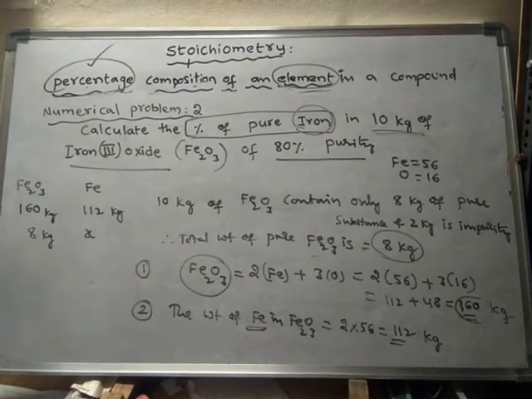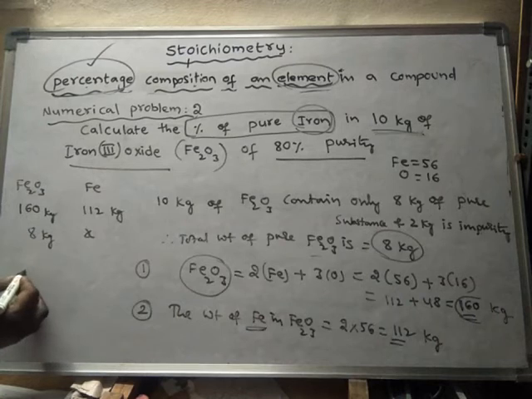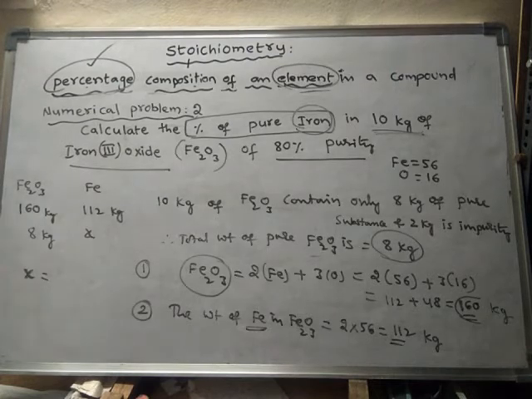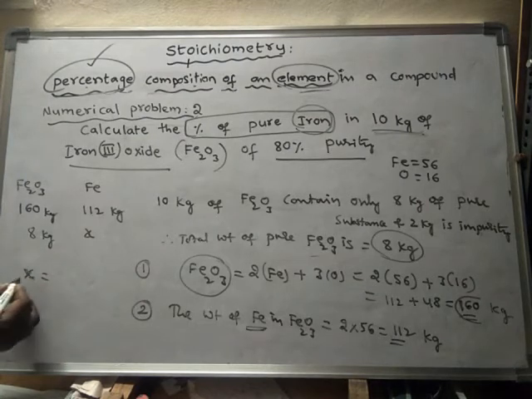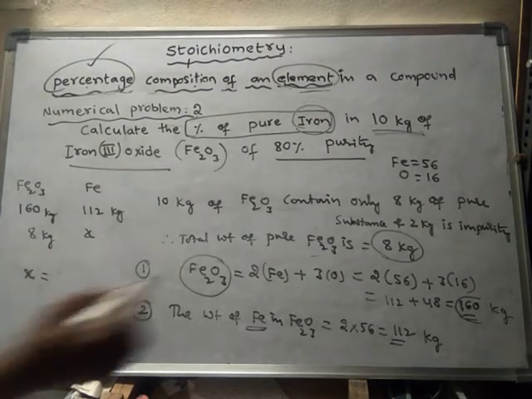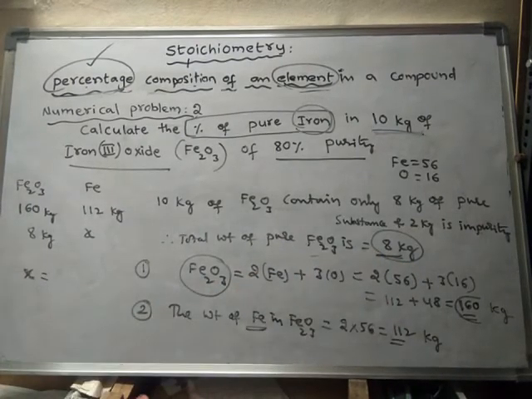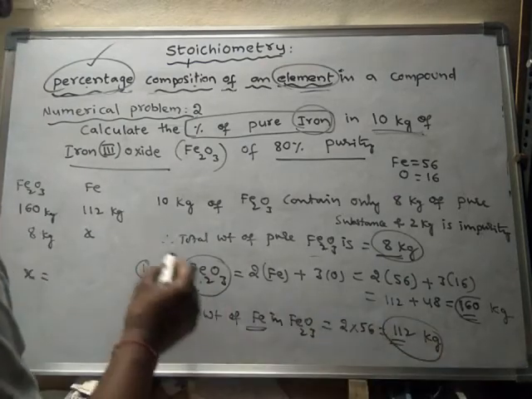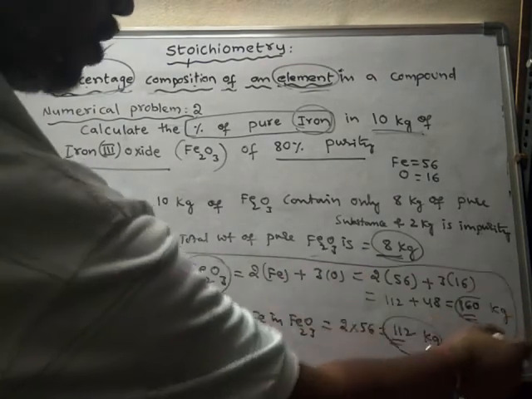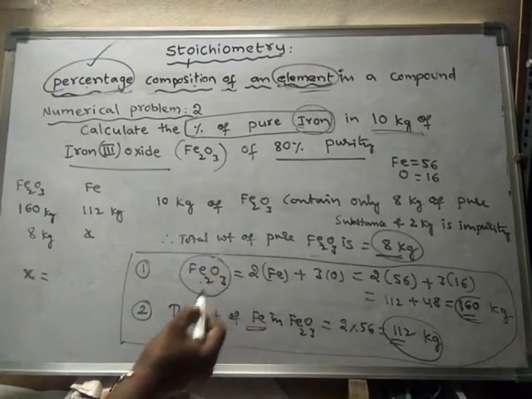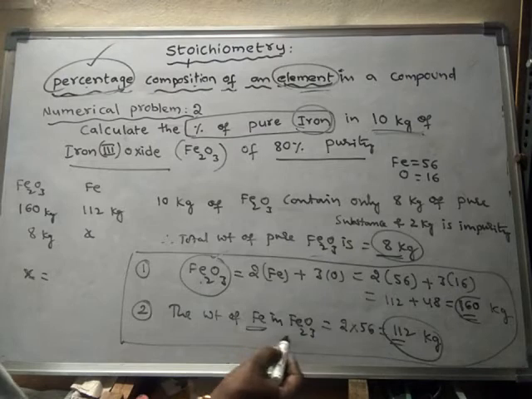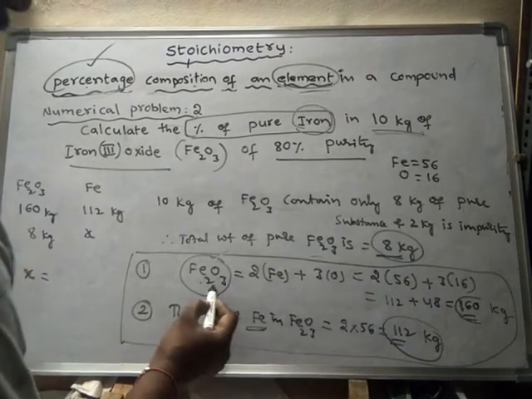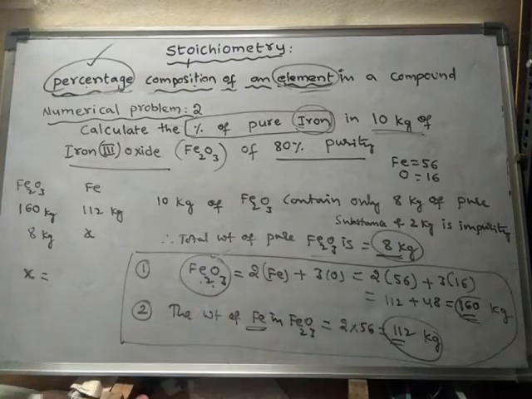Okay, so upon calculation, X is nothing but the weight of iron in 8 kg. So how much amount of iron is present in 8 kg? This weight is according to this formula. So based on the molecular formula, finally we got that in 160 kg of iron oxide, there are 112 kg of iron.